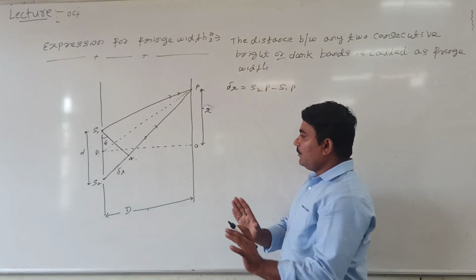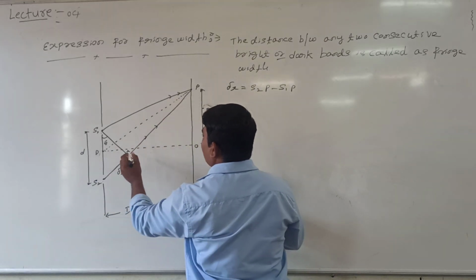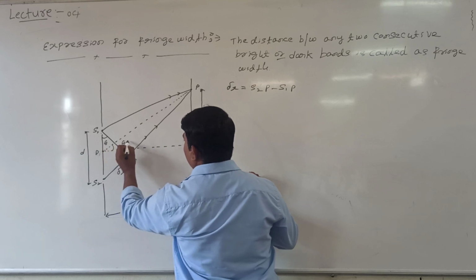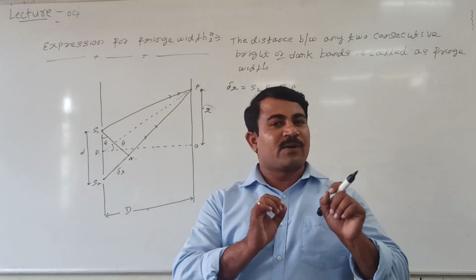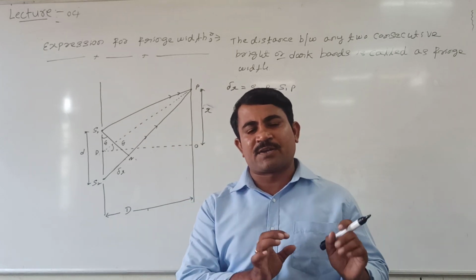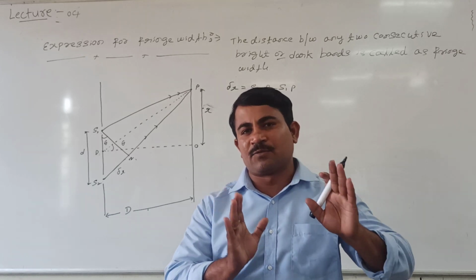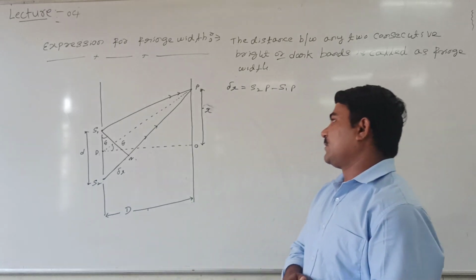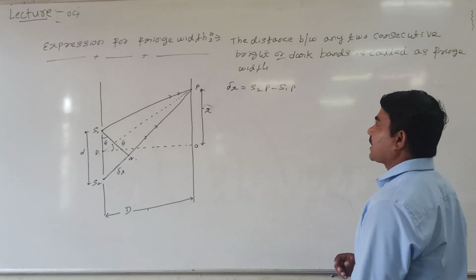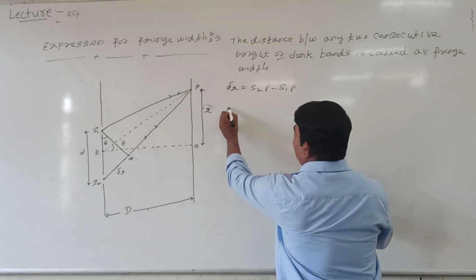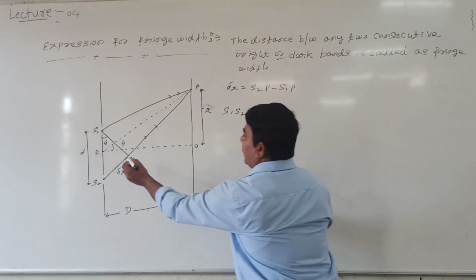Then one more triangle, DPO, looks similar, and that angle is again represented by theta. Students, already we know in optics that the angles of incidence and reflection are assumed to be very, very small, so sine of the angle and tan of the angle are assumed to be very small. Remember this point. Then we need to know some angles. In this triangle S1, S2, N, this angle is theta.